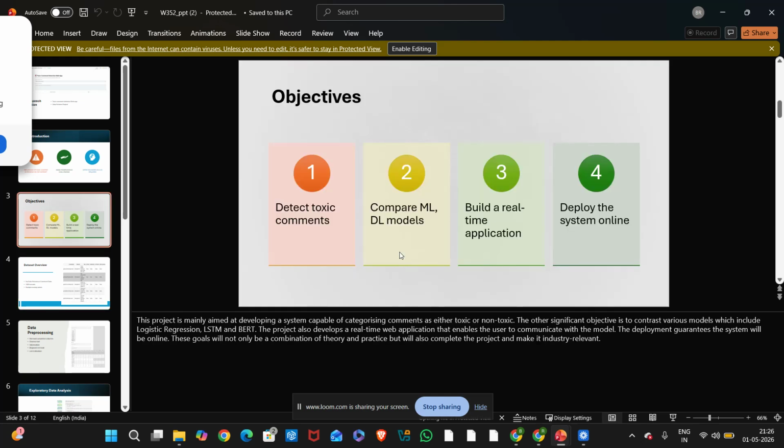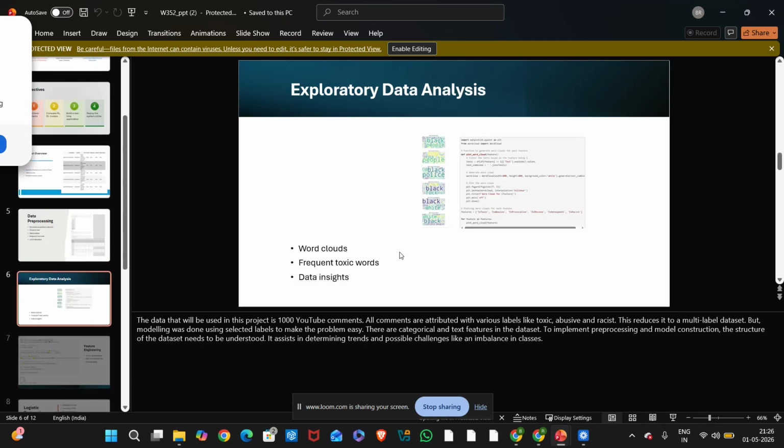Coming to the objectives, this project has four main objectives: detect toxic comments automatically, compare machine learning and deep learning models, build a real time web application, deploy the system online for practical use.